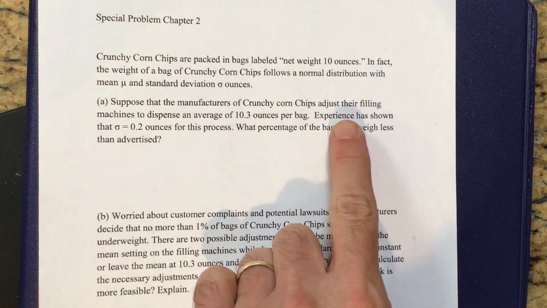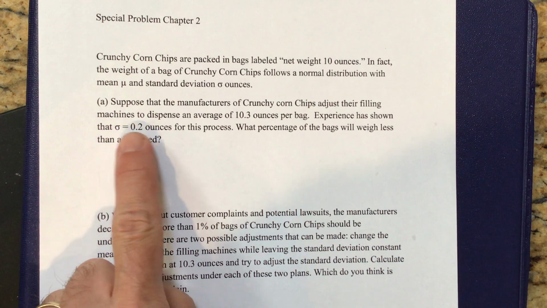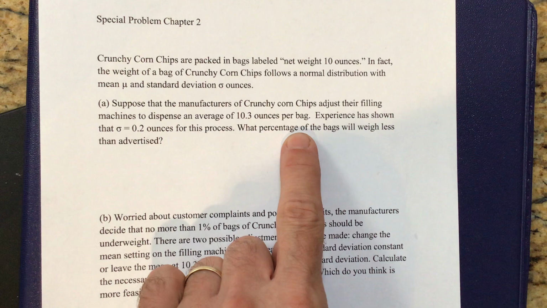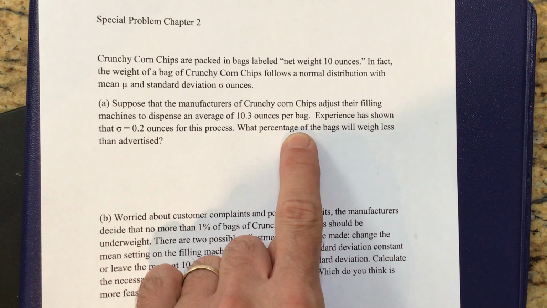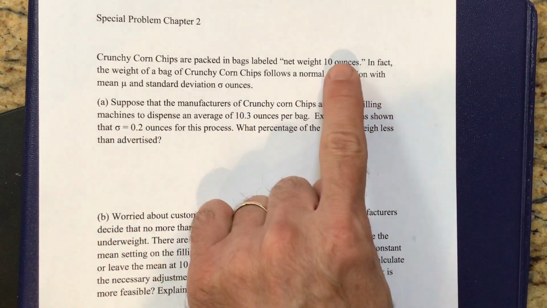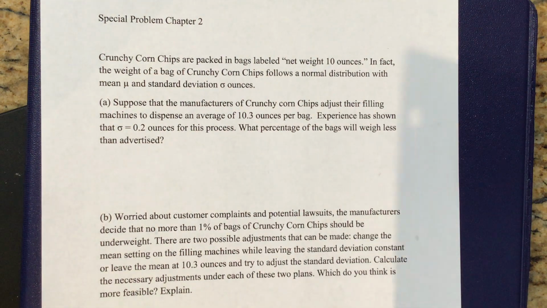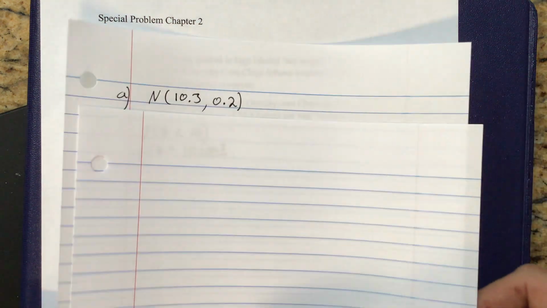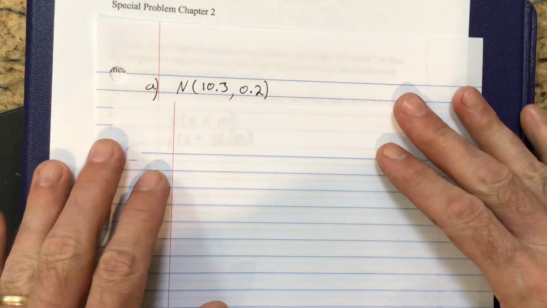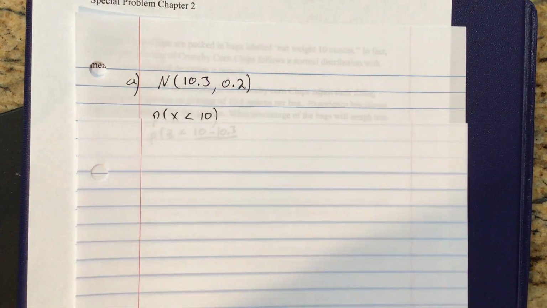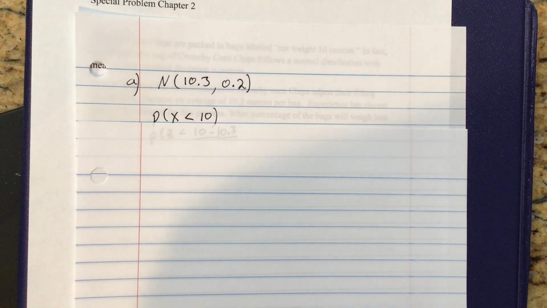Anyway, they know that their machinery has a standard deviation of roughly 0.2 ounces. So their question is, what percentage of the bags that they fill with their chips will actually weigh less than the advertised 10 ounces? Because again, they don't want to be sued, right? Okay, so here's how it works. We know this is just a standard normal calculation, right? So we have a normal distribution, a given mean, and standard deviation.